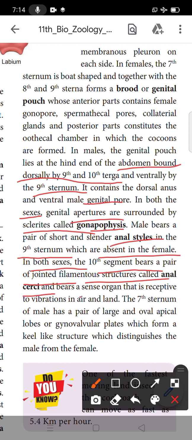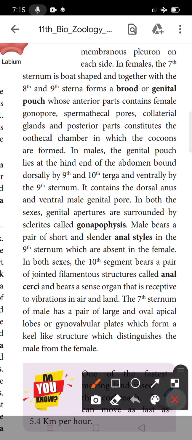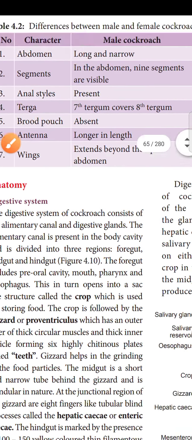They bear sense organs receptive to vibration in air and land. The 7th sternum of the male has a pair of large oval apical lobes. The gynovalvular plate forms a key-like structure which distinguishes the male and the female. So with this we can see the difference between male and female.